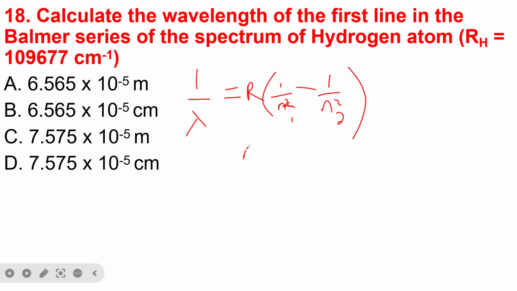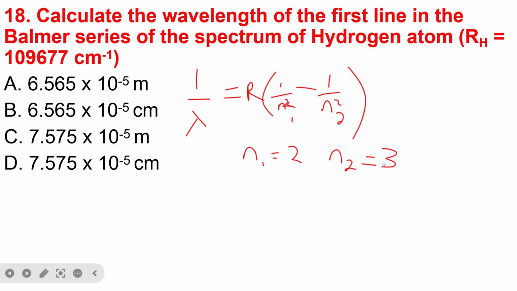So in the Balmer series, n1 is equal to 2 and n2 is equal to 3.